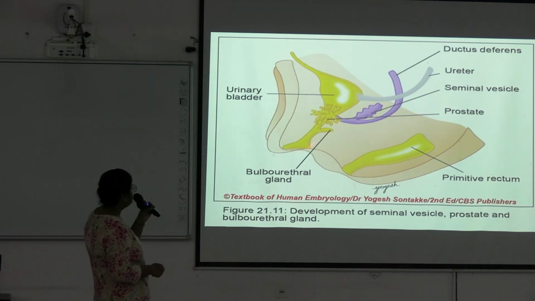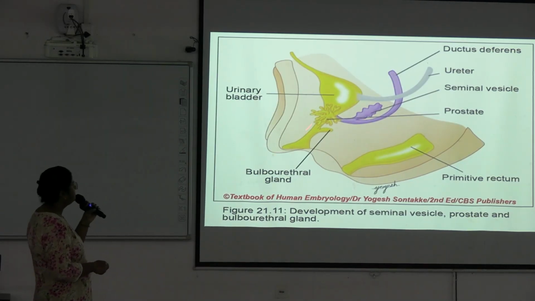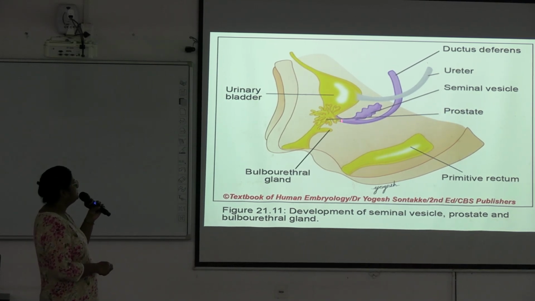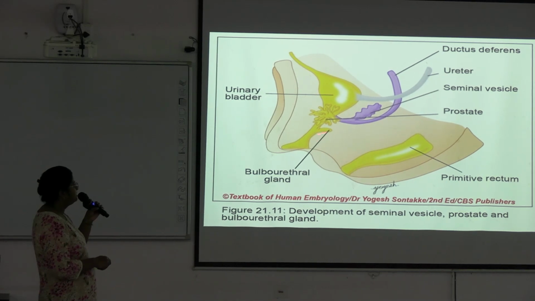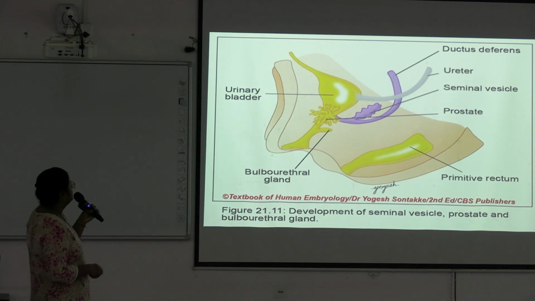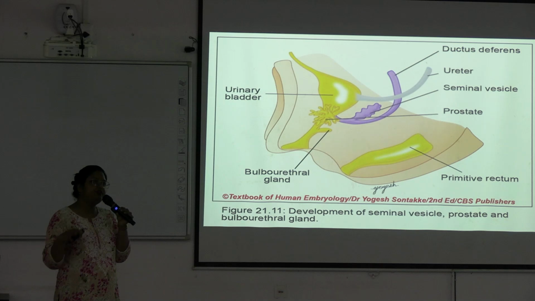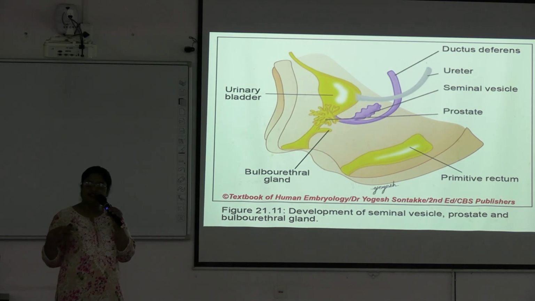Next, see here, this is the urinary bladder. This part is the prostatic urethra. From the prostatic urethra, budding occurs. So this tissue will develop into the prostate. And here is the development of the vas deferens and the seminal vesicles. Around these buddings, mesodermal tissue will condense and form the muscle tissues.